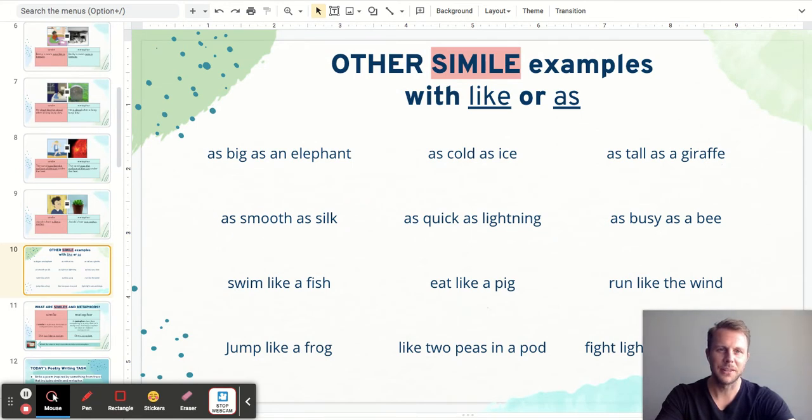Take a moment now and read just a few of them. Now, I know you didn't have time to read them all, but I'll include these slides in the Seesaw activity, and you'll be able to come back and look again.